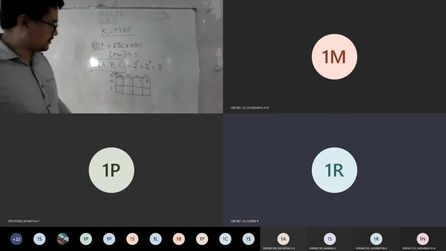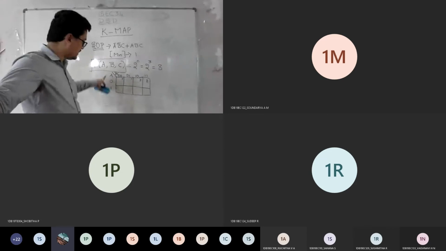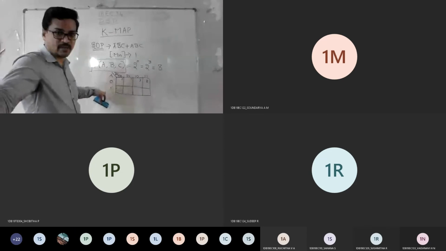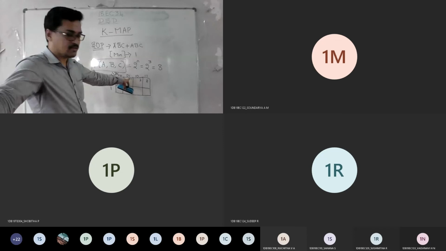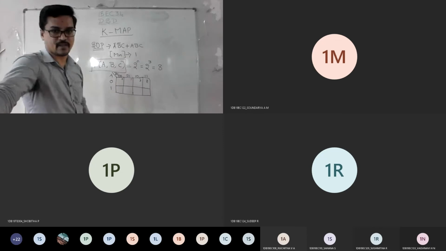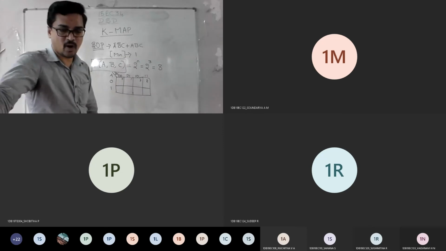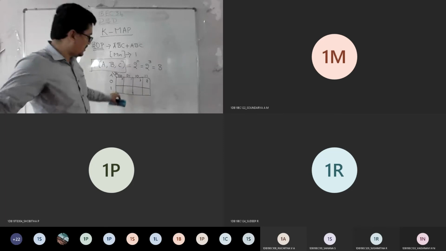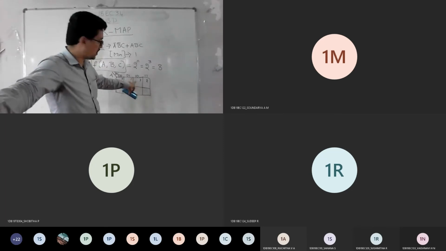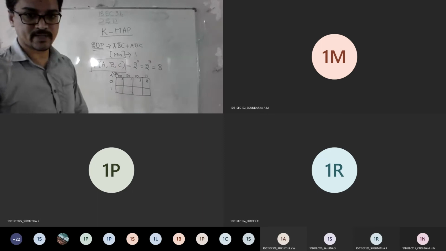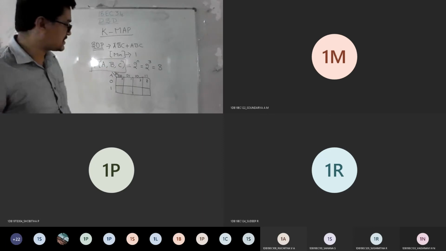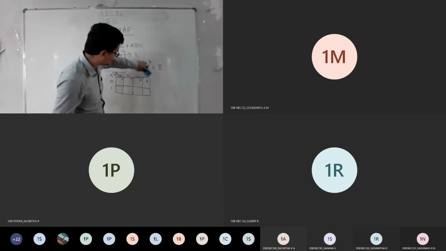So what I told: make 8 boxes, then A representing 0 1, then BC 0 0, 0 1. I wrote in order in general because that is what you used to write, right? But according to K-map, you need to write 0 1, not 2 3. Is it clear what I told? So if you write like this, then what should be done here?